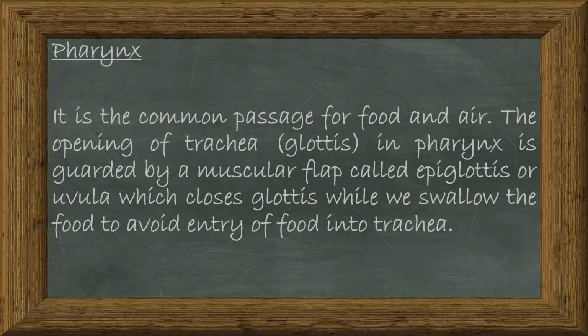Pharynx. It is the common passage for food and air. The opening of trachea and pharynx is guarded by a muscular flap called epiglottis or uvula, which closes glottis while we swallow the food to avoid entry of food into trachea.